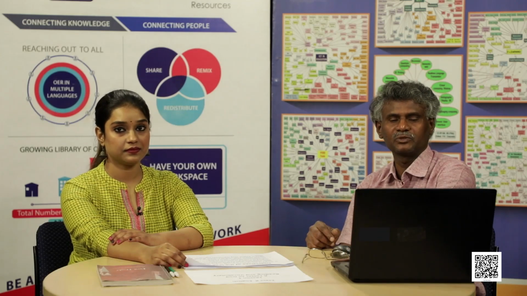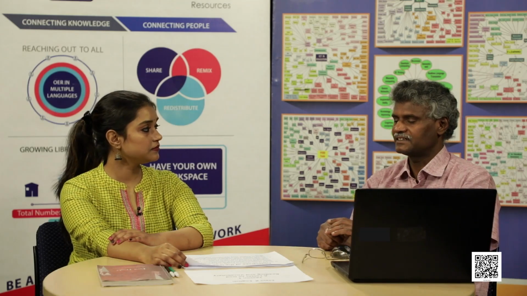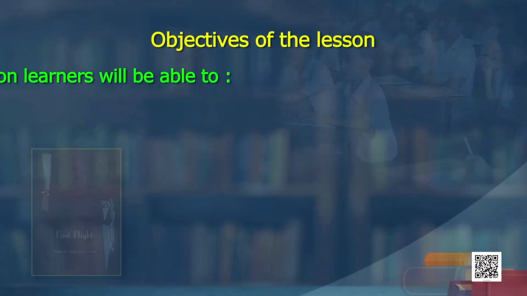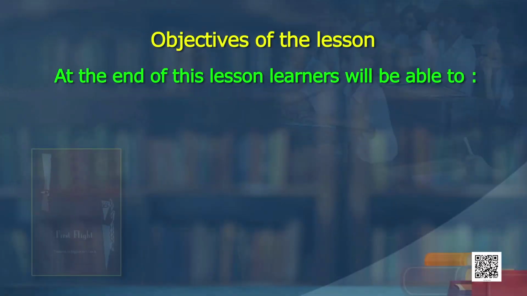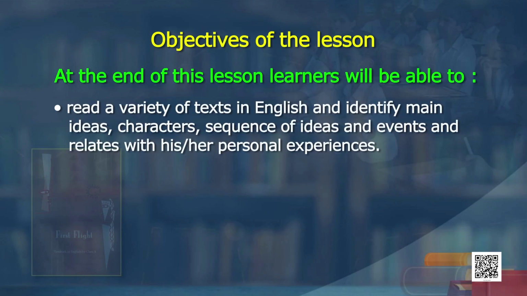Before we get into the lesson, let us learn the objectives, what we are going to do with this lesson. So, Kriti, you read out the objectives here. Sure, sir. At the end of this lesson, learners will be able to read a variety of texts in English and identify main ideas, characters, sequence of ideas and events, and relate with his or her personal experiences.